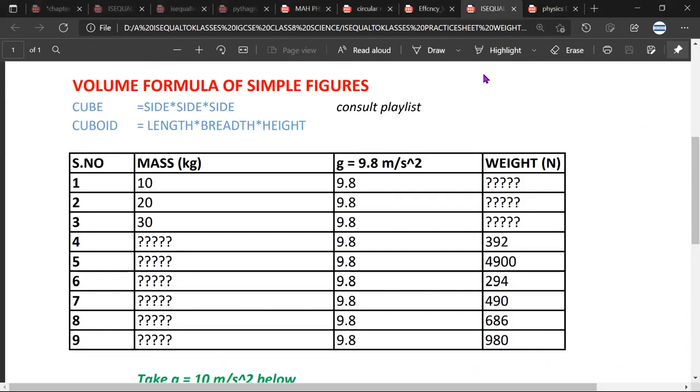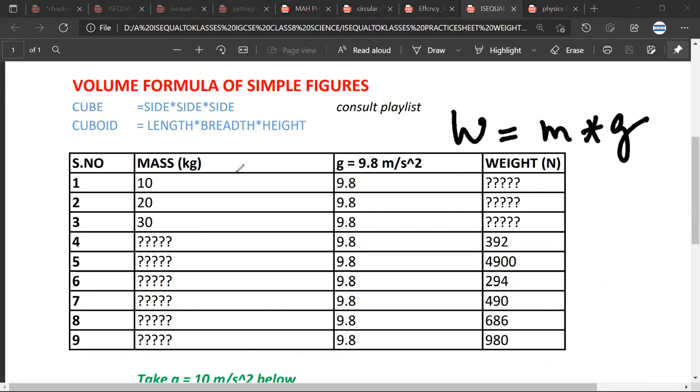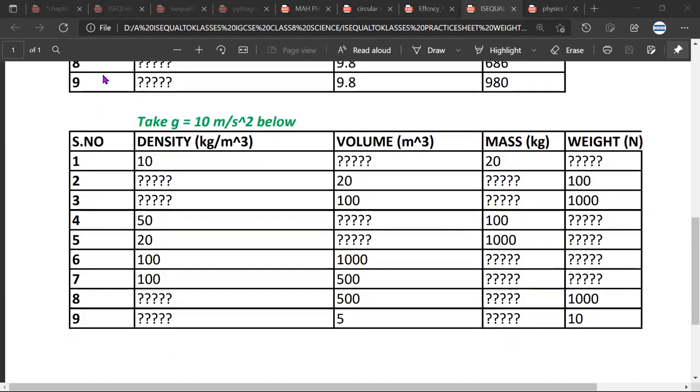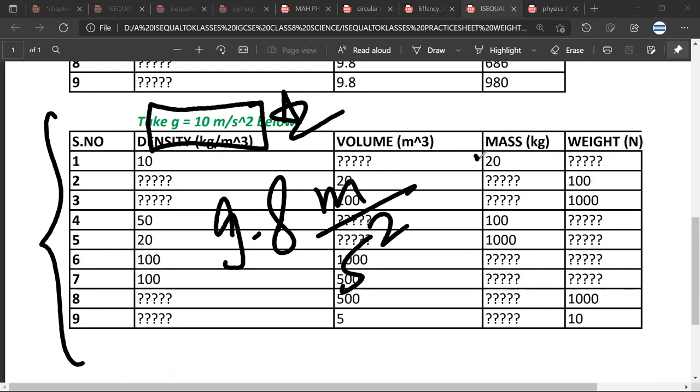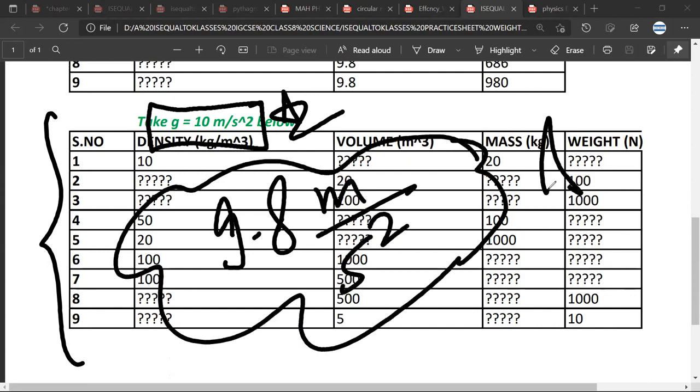Whenever you are doing these sums always write the full formula: W is equal to M into G. That is the first thing. Whenever you write the answers, please mention the units. Do not skip units. Once you have done these 9 questions, only then start these questions. Mr. Araman, have you understood? Yes, sir. And please understand that especially in this case, acceleration due to gravity is given to be 10. In your exam, it will have to be 9.8 meter per second square. Mr. Satya, any confusion about this? No, sir. Mr. Araman, any confusion? No, sir.